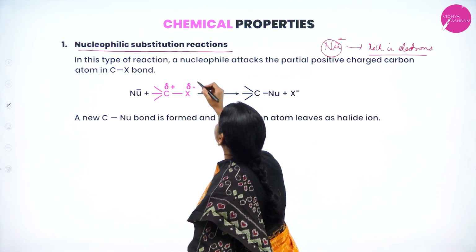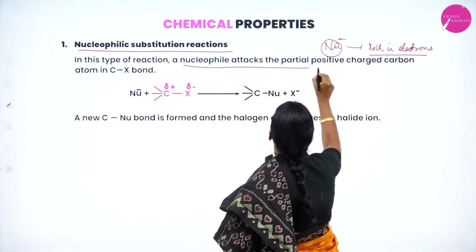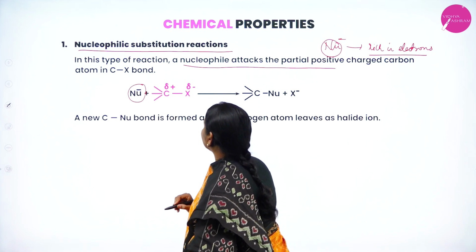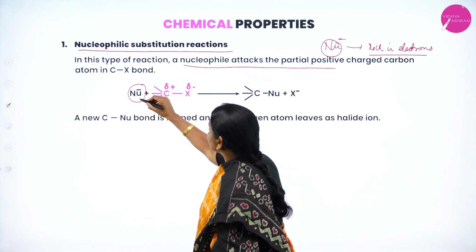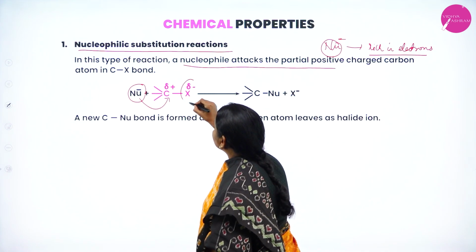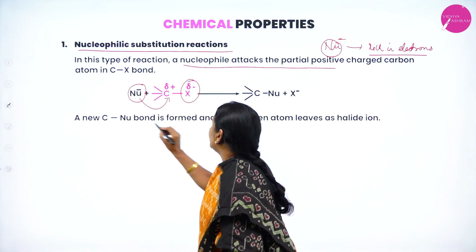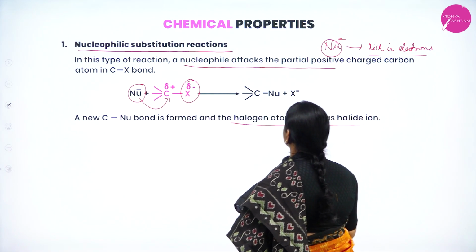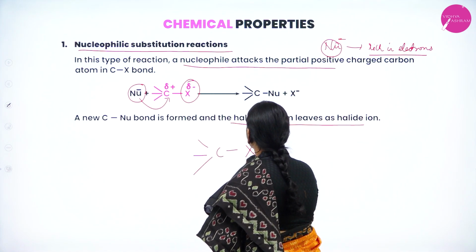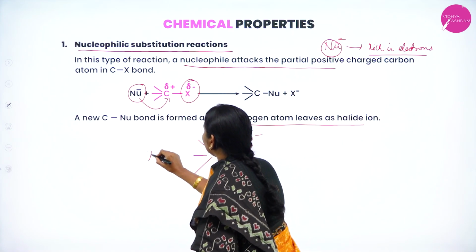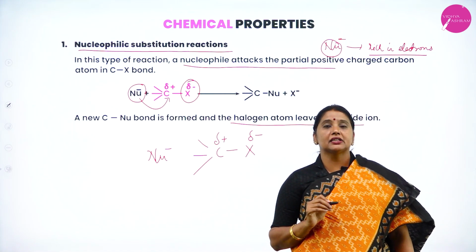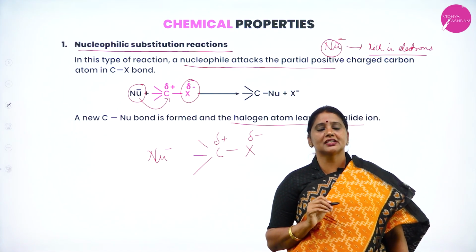Here also, in this type of reaction, the nucleophile, having which charge? Negative charge, attacks the partially positive carbon. Partially positive what? Carbon. Then the halide X gets detached. Observe, my students, here delta is what? Minus, and this is plus. When I add a nucleophile carrying which charge? Negative charge. Why does the nucleophile carry negative charge? Because it is rich in electrons.